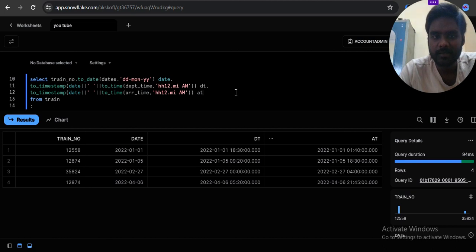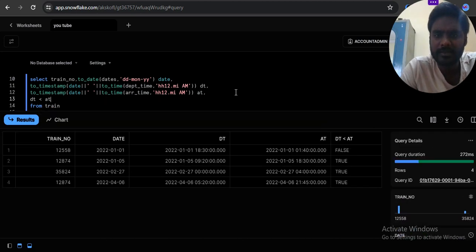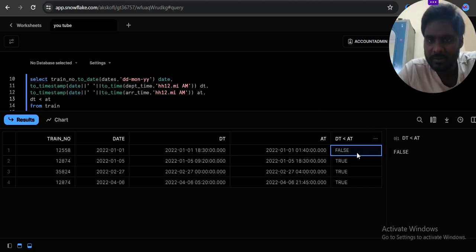Now the question is, I can analyze the situation. What happened? Departure time is less than arrival time. Departure time is always less than arrival time. So here it is false, right?